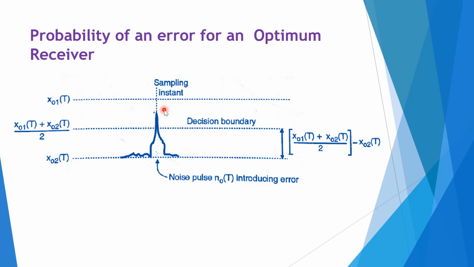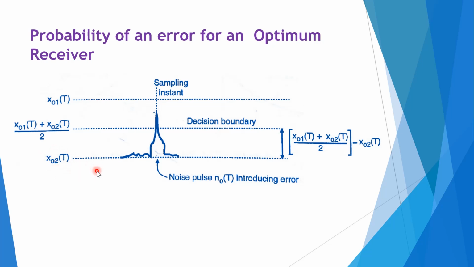Now suppose that XO1 of t is greater than XO2 of t. As we can see in the figure, XO1 of t is greater than XO2 of t. Now assume that x2 of t was the transmitted signal. x2 of t means what? The 0.